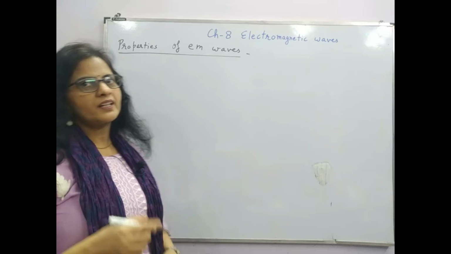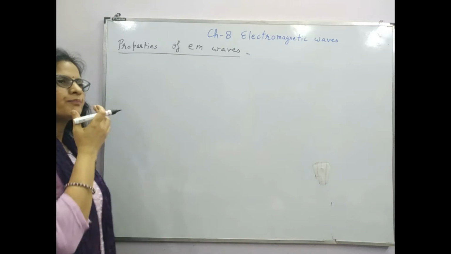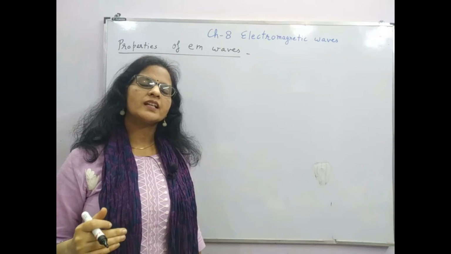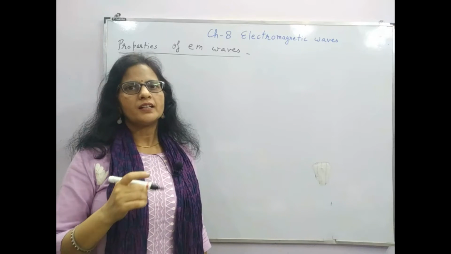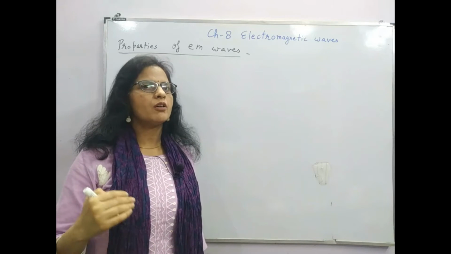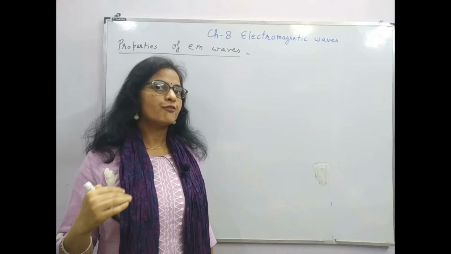So what are electromagnetic waves? As we know, these are mutually perpendicular electric and magnetic fields which are oscillating in space, and the direction of propagation of EM waves is perpendicular to these mutually perpendicular oscillating electric and magnetic fields.